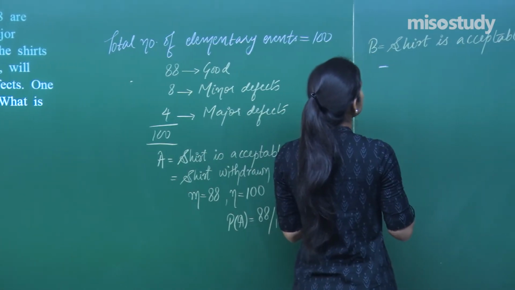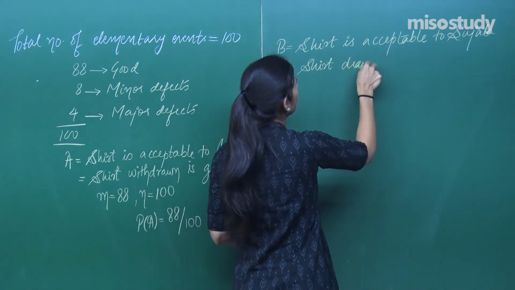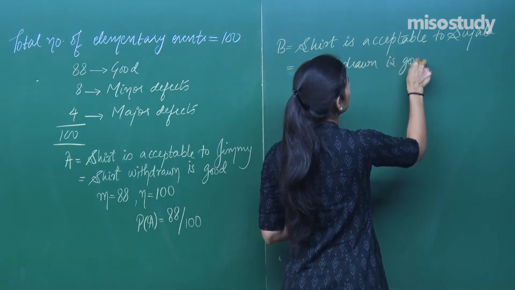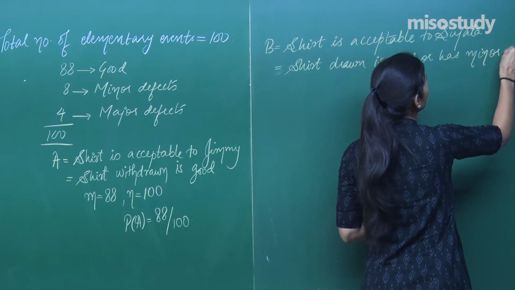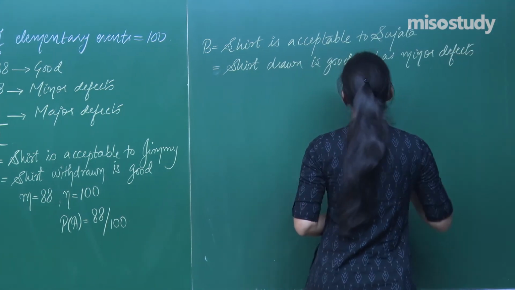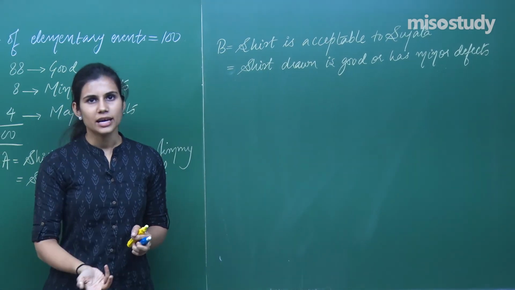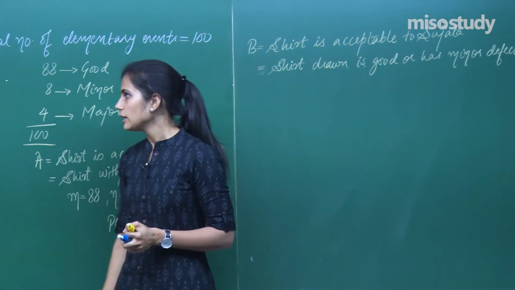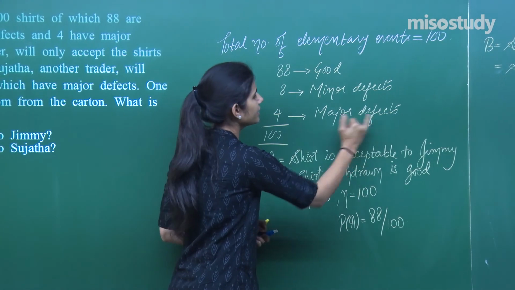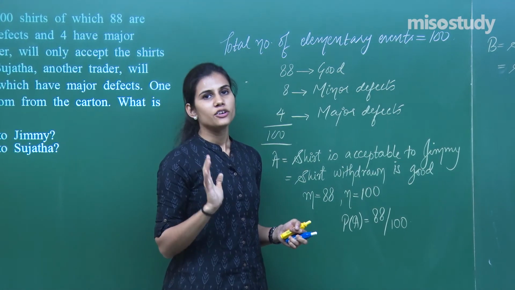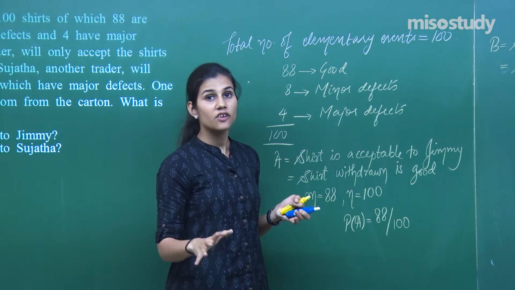What is the probability that the shirt withdrawn is acceptable to Sujata? This is the same as saying that the shirt withdrawn is good or has minor defects. If the shirt withdrawn is good or has minor defects, then Sujata will accept it, and Sujata will accept only when the shirt is either having minor defects or it is good. Now out of these 100 shirts, if 4 shirts which belong to this category are withdrawn, then they are not favorable to event B, right? Because they are neither good nor have minor defects, they have major defects.